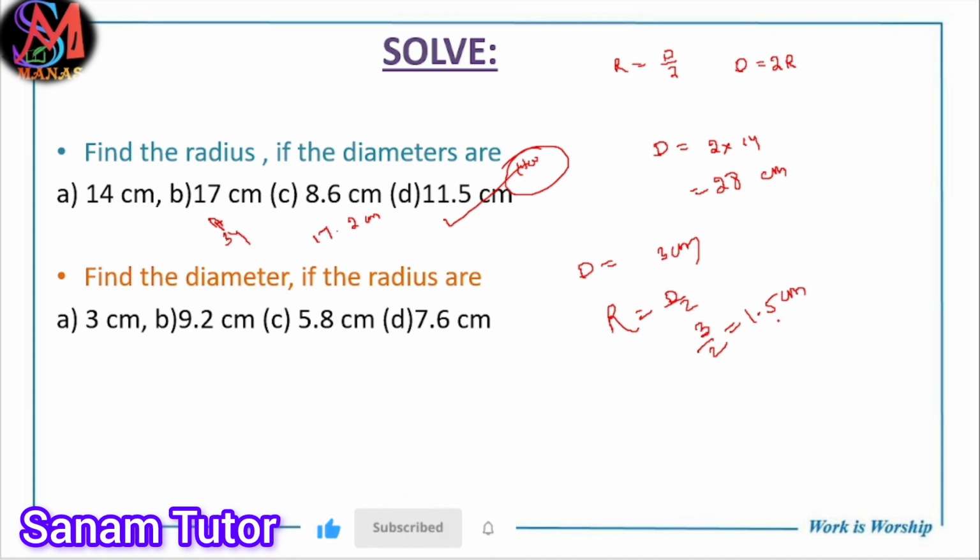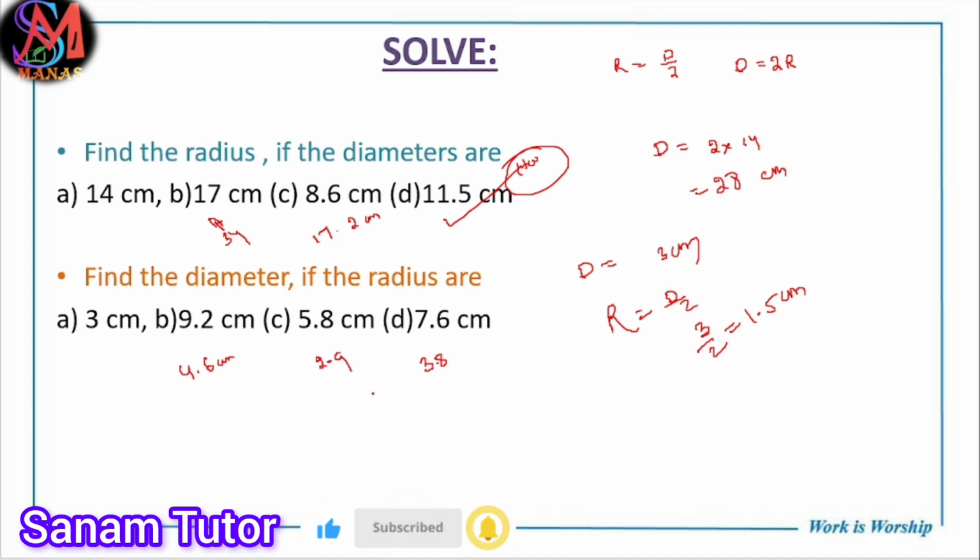Any doubt? And the second one is 9.2, that is 4.6 centimeter radius. Here is 2.9, so the radius is 1.45.